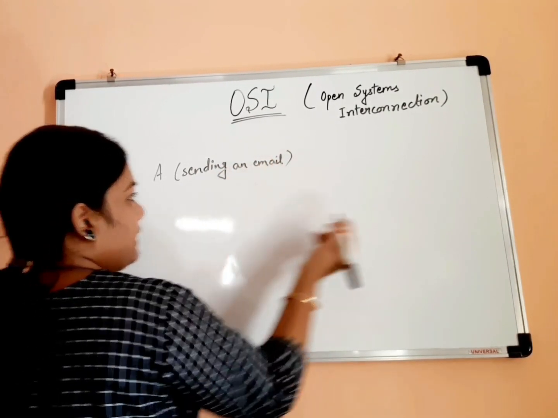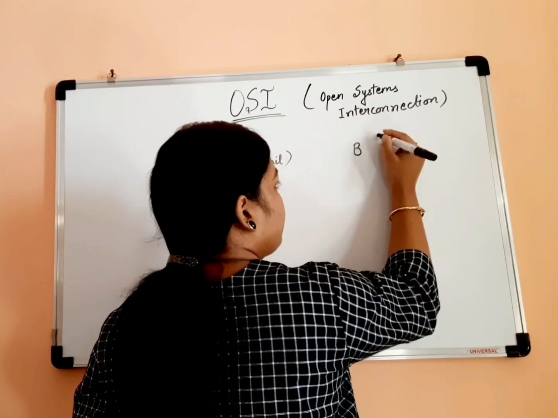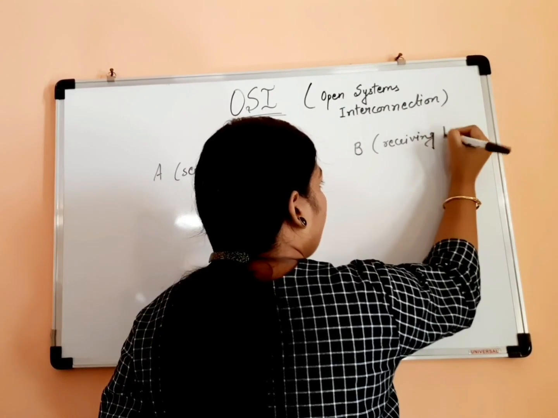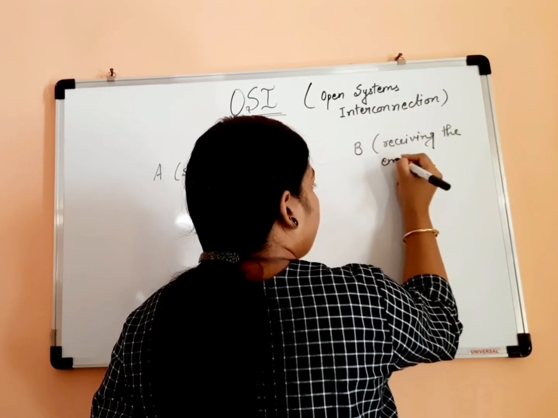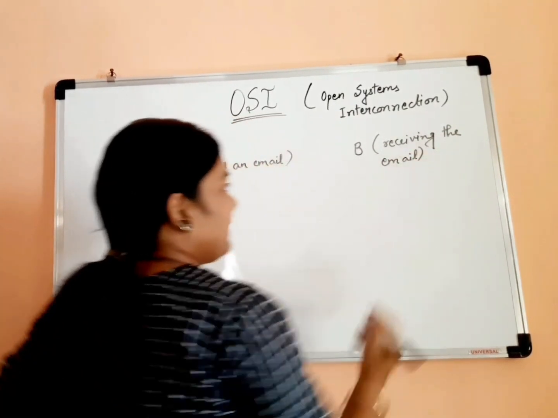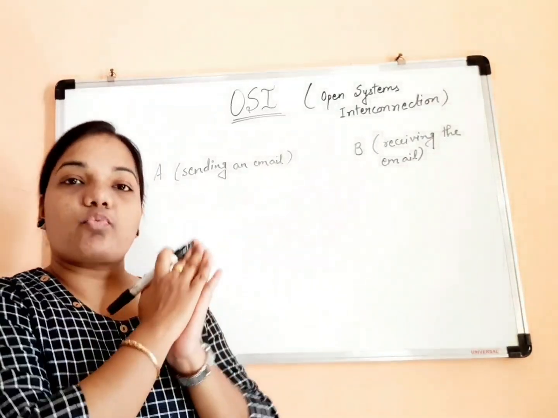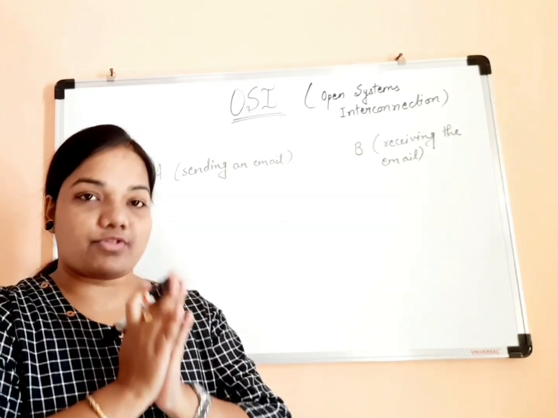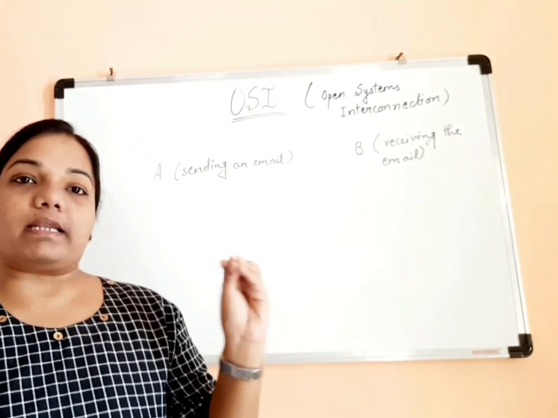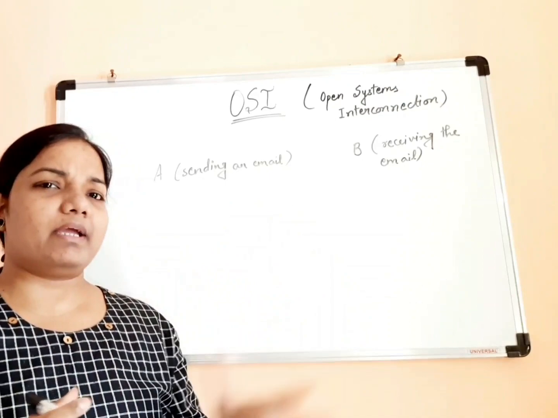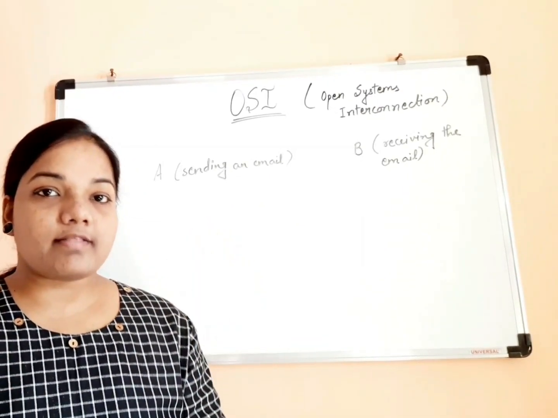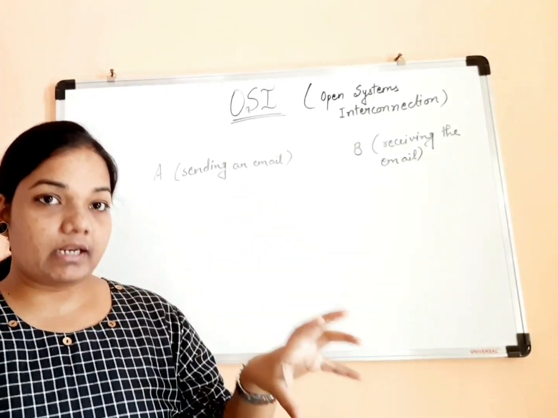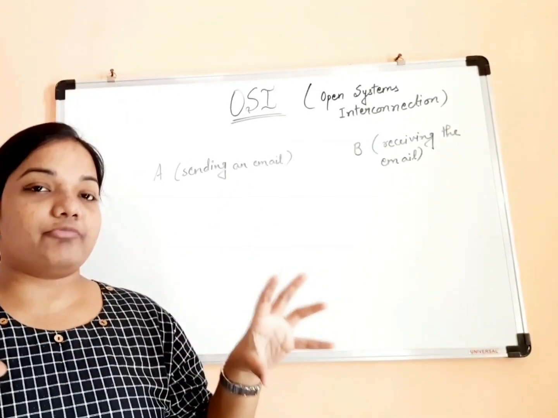Okay. And let's say one receiver B is there, he or she is receiving the email. I am just taking the example of email, but try to understand it quite broadly. This is what happens whenever two parties are communicating with each other. Whenever two parties are communicating through email or whatever it is, always at one particular time, one of the parties would be the sender and another one would be the receiver.